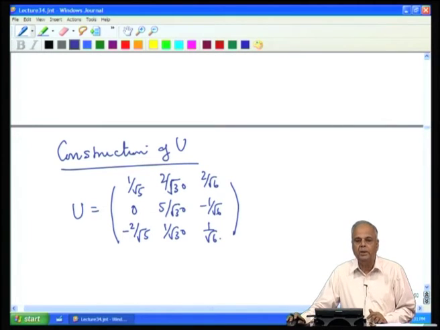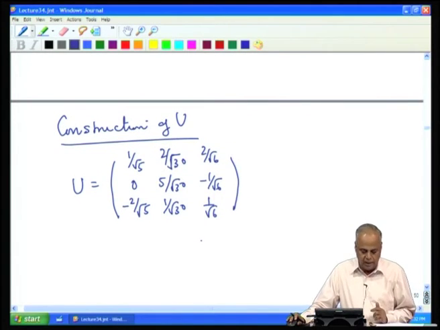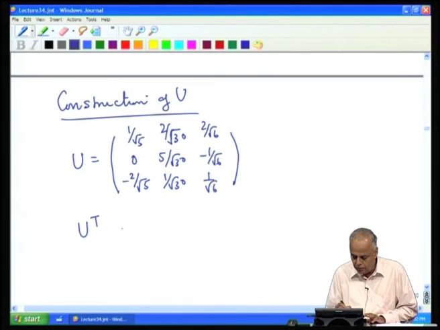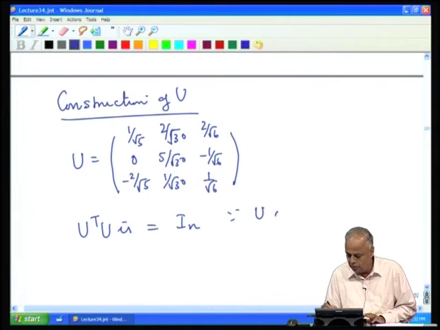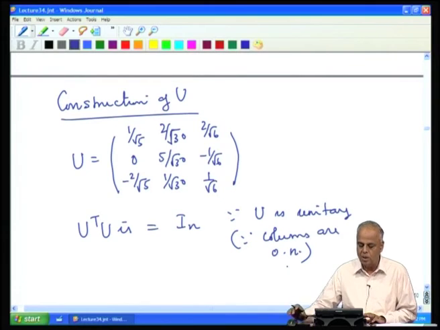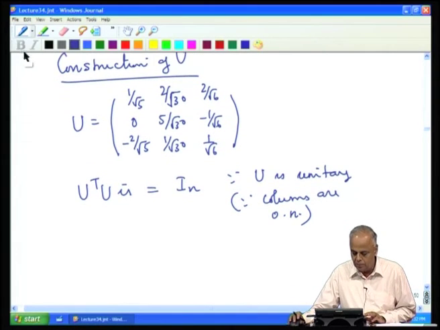So, this is the matrix obtained by putting the three eigenvectors along the three columns. Then U transpose U is equal to identity, because U is unitary. Why is U unitary? Because columns are orthonormal. The moment the columns are orthonormal, the matrix becomes unitary.